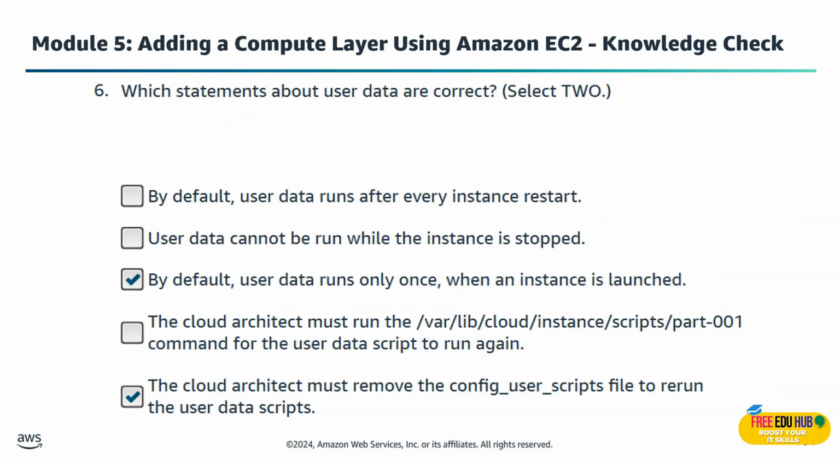Question number 6 says, which statements about user data are correct? So there are two answers for this one. The first right answer is by default user data runs only once when an instance is launched. That's how AWS works. User data executes automatically during the first boot unless you configure it to run again.